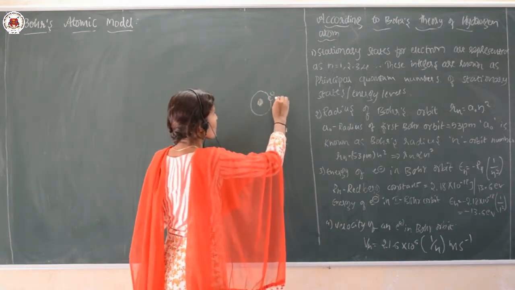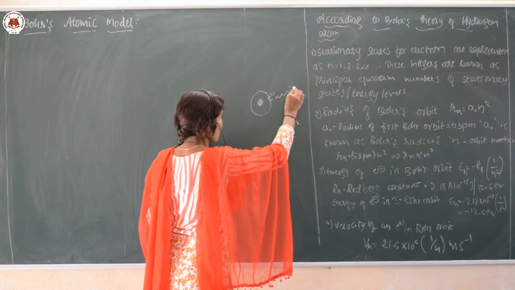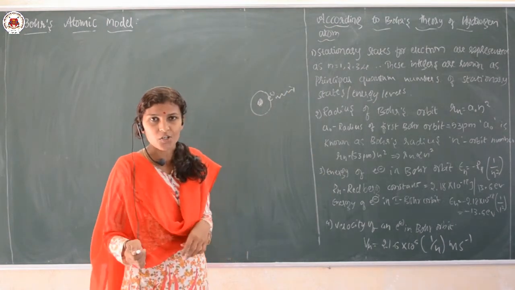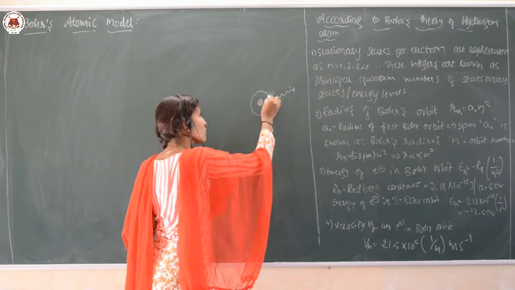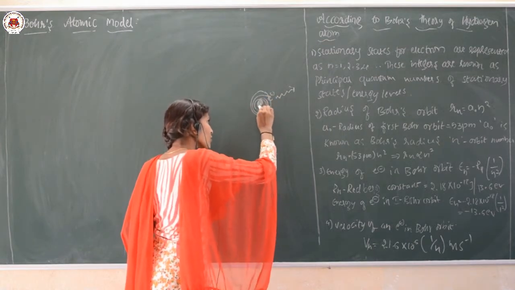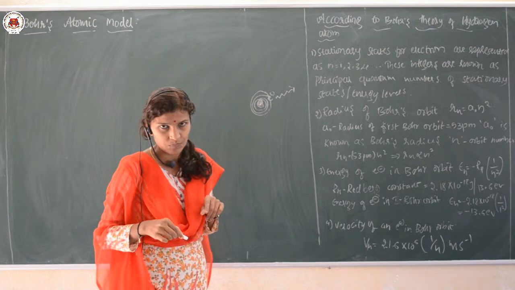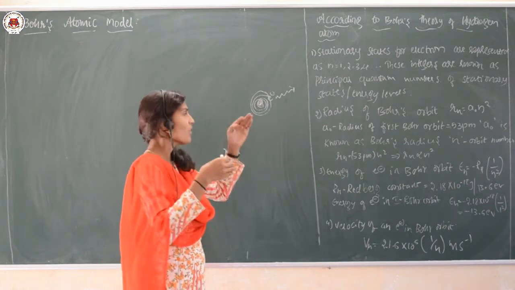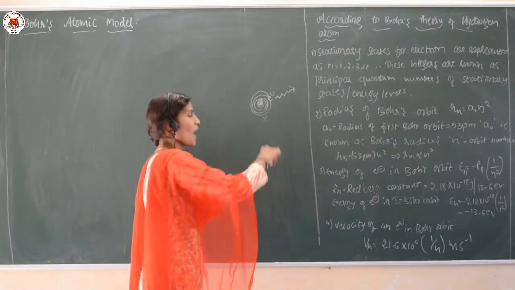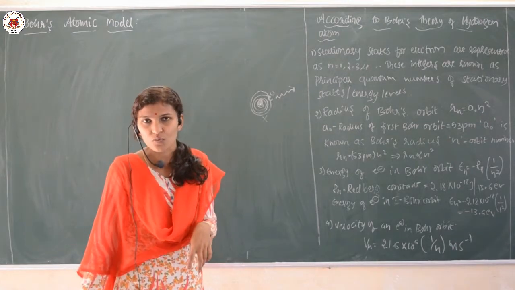These electrons emit radiation. The energy is emitted in the form of radiation, then the electron loses its energy and starts to merge into the nucleus, thus the atom collapses. There is no existence of an atom.